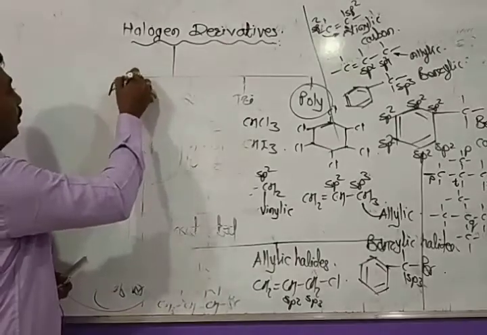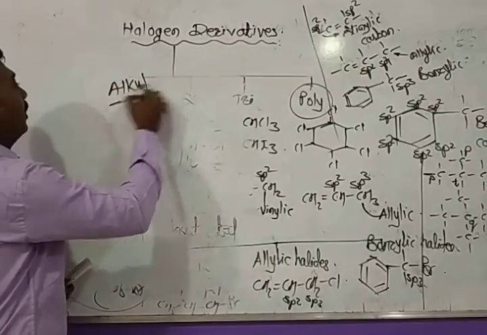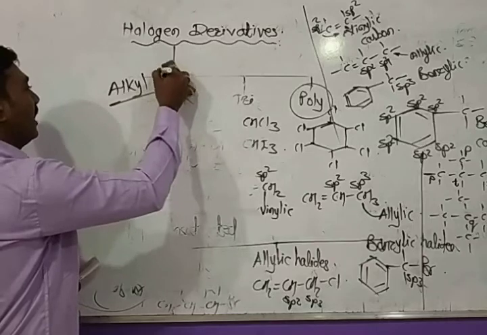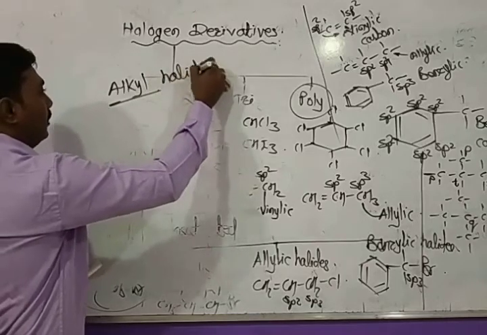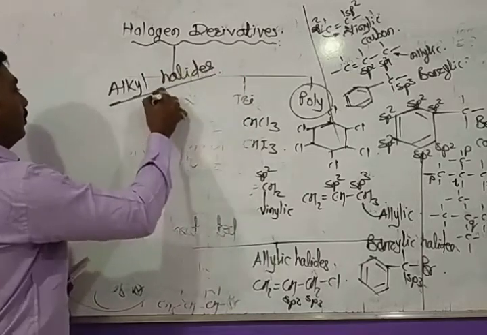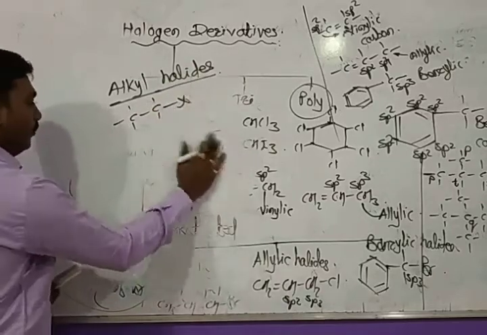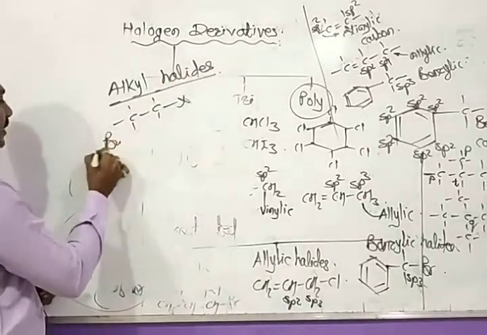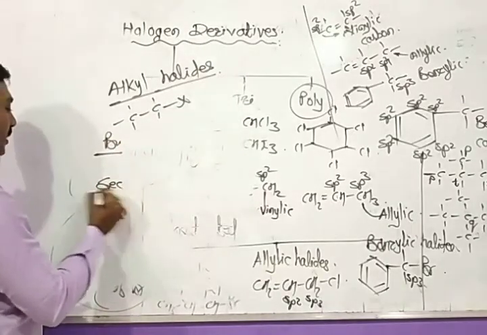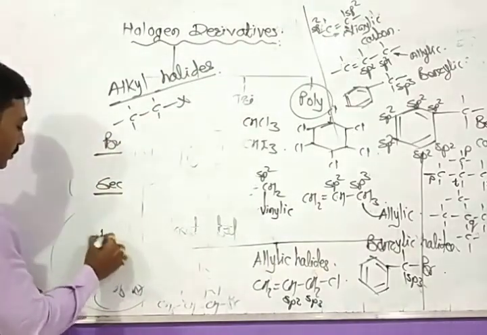Suppose monohalogen derivatives of alkanes are alkyl halides. Then what are primary, secondary and tertiary? Take a look at the examples.